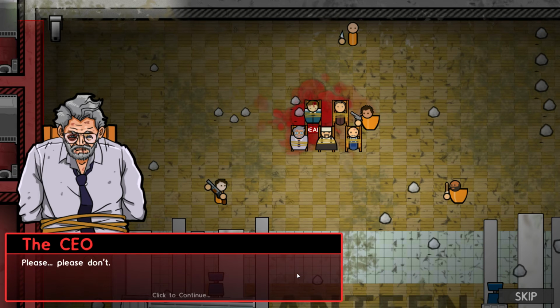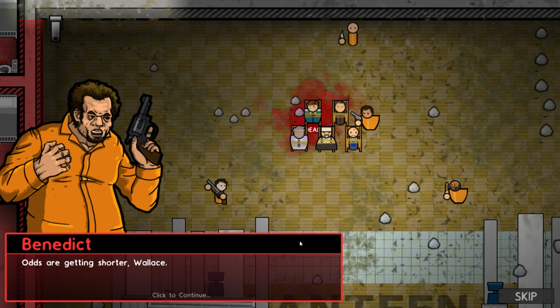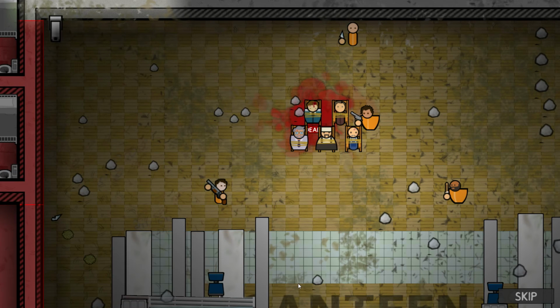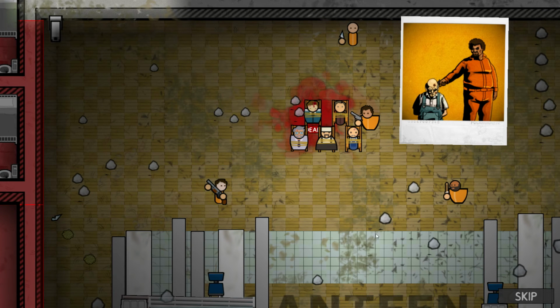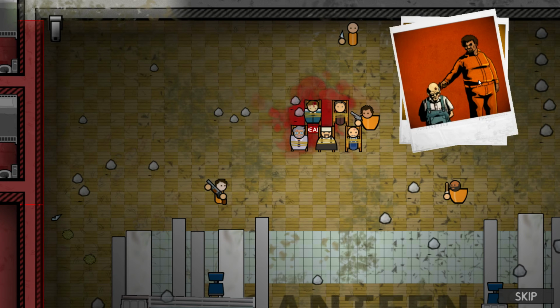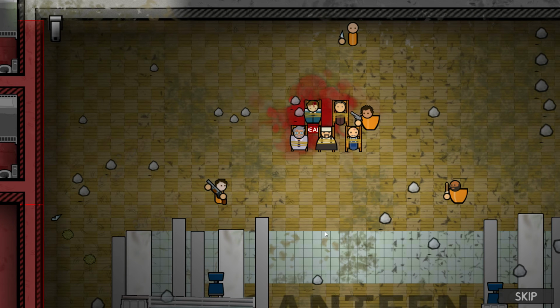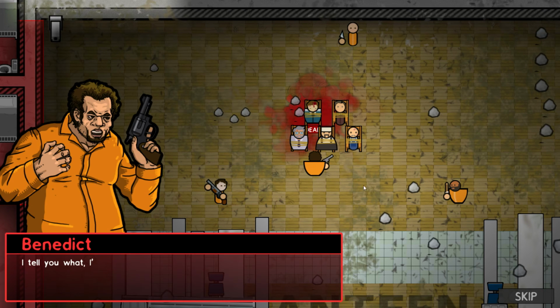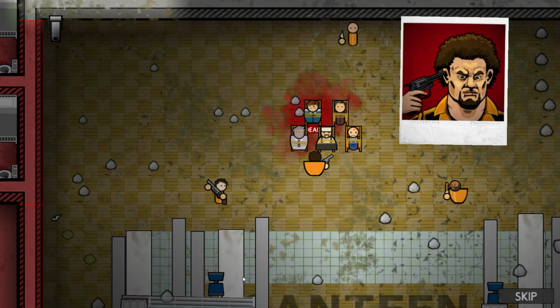Please, please don't! Odds are getting shorter, Wallace. You only got 2 bullets. If they go, then you're done. That wasn't too bad. I mean, we knew there wasn't a bullet in there. If the bullets move, that would be funny. You better like spin the barrel or something. I'll tell you what. I'll make it easier for you.